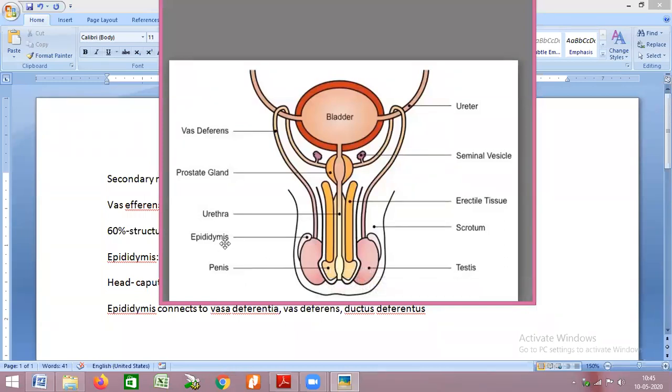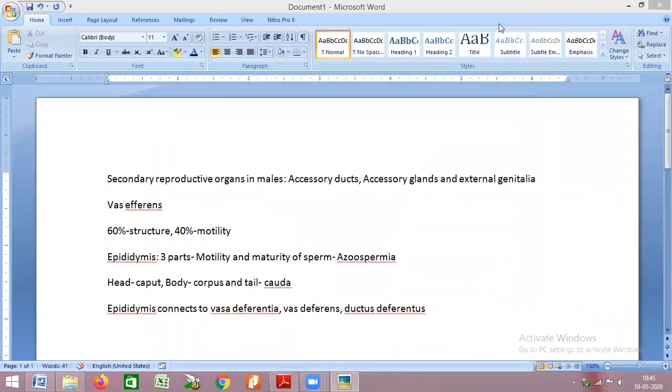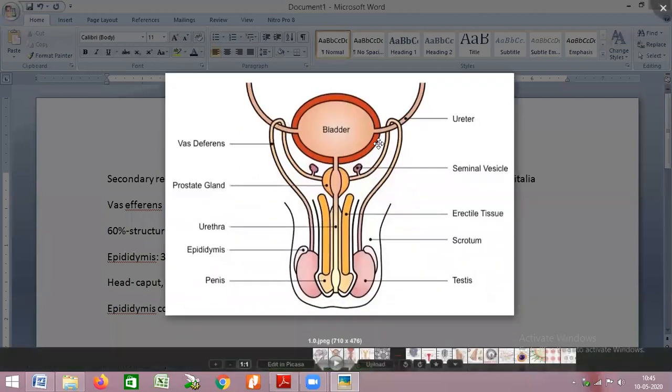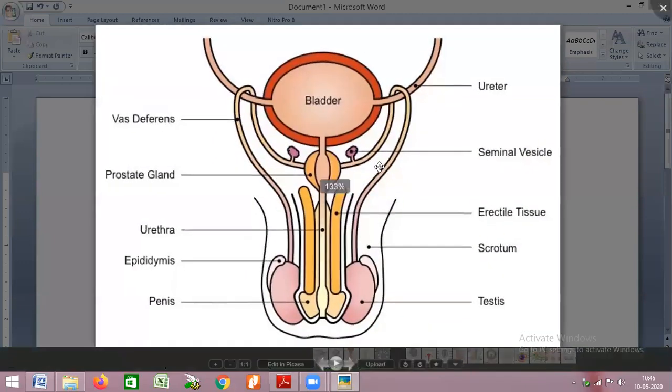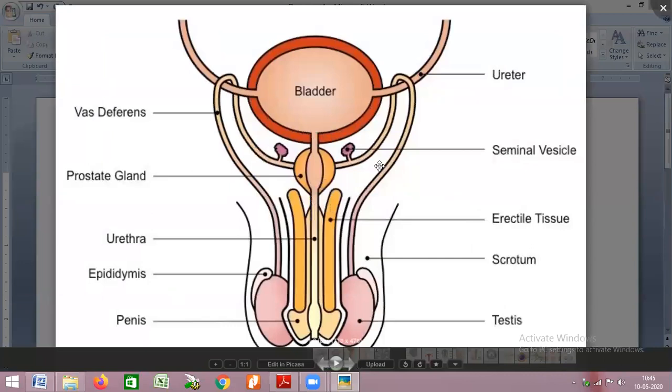You can see on the left hand side the third labeling, while on the left hand side the first labeling is the vas deferens. Once the sperm enters into the vas deferens, they will be ejected out from the body. They will be released out. Until the sperm enters into the vas deferens, they will not be released out through the penis.